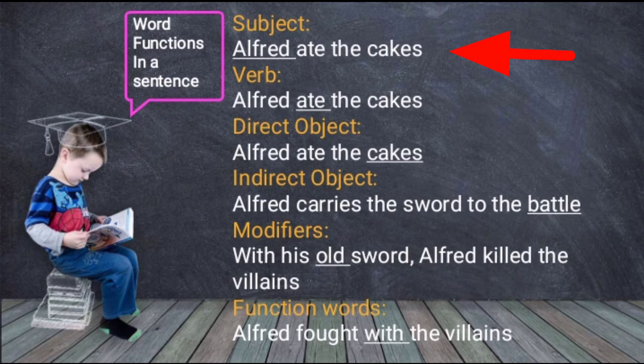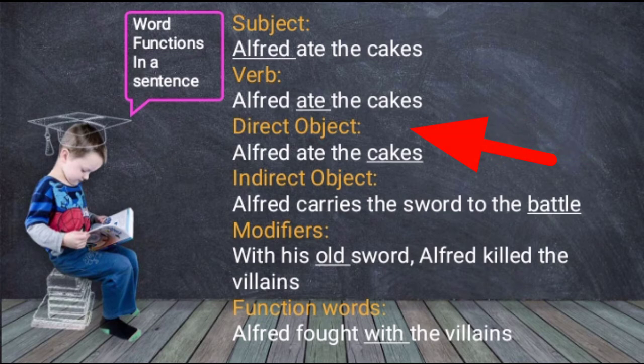In the sentence, Alfred ate the cakes, Alfred is the subject. The second one is verbs. The verb is the action being done. In the sentence, Alfred ate the cakes, ate is the verb. The third one is direct object.